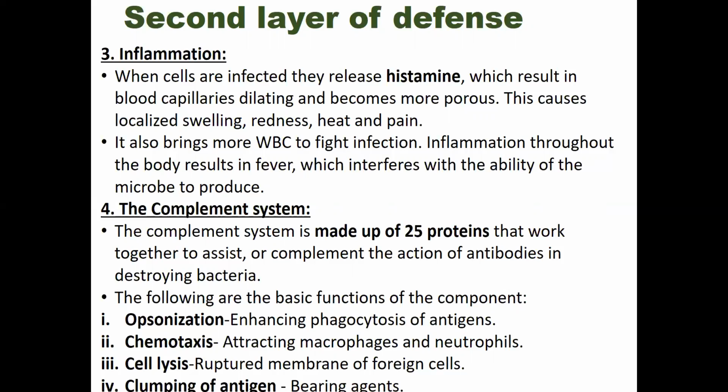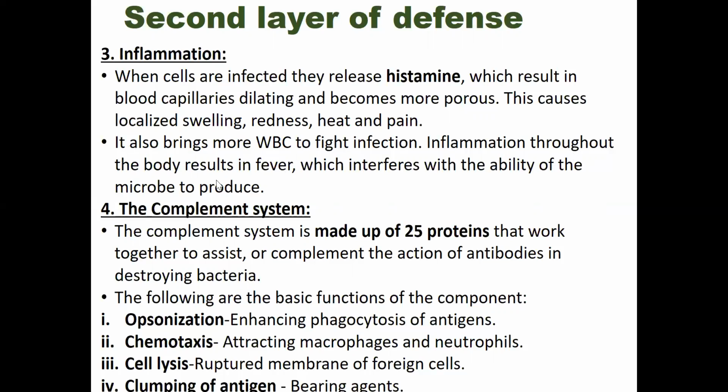These four things are a sequential process: swelling, redness, heat, and pain. This total phenomenon you can call inflammation. It brings more and more white blood cells to fight against the infection, against all those foreign invaders.